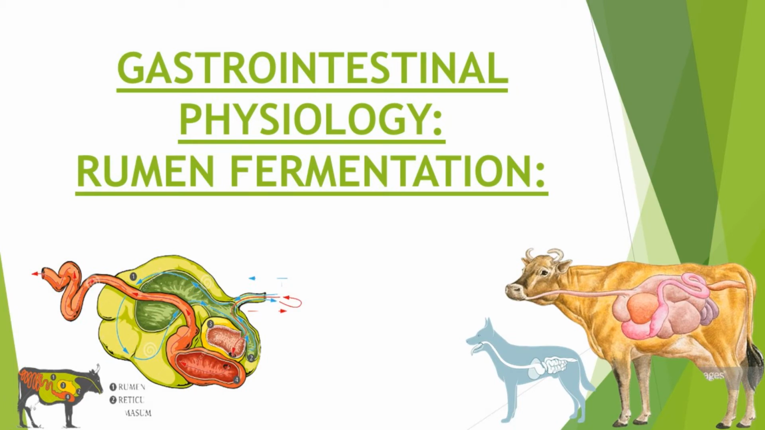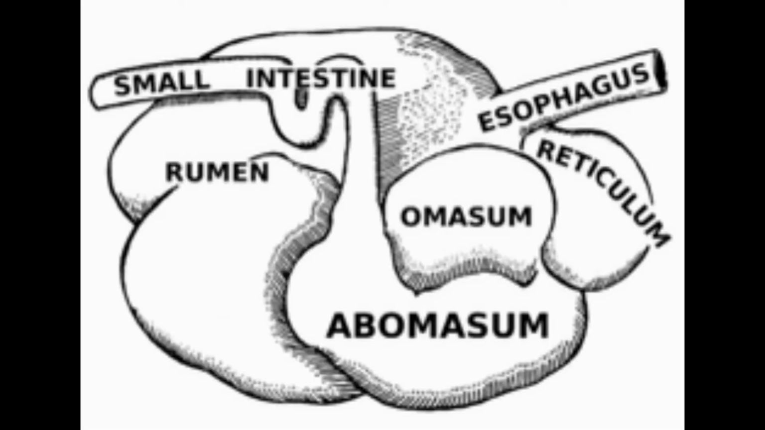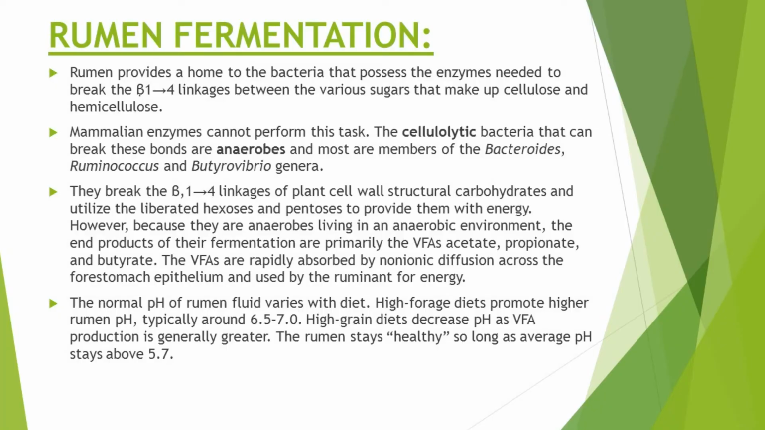Today the topic of my discussion is fermentation in rumen. As the compound stomach of ruminants contains four compartments and one of these compartments is rumen. This rumen actually hosts different kinds of microbes like protozoa, fungi and bacteria. And due to the presence of these microbes, rumen is the site for fermentation.